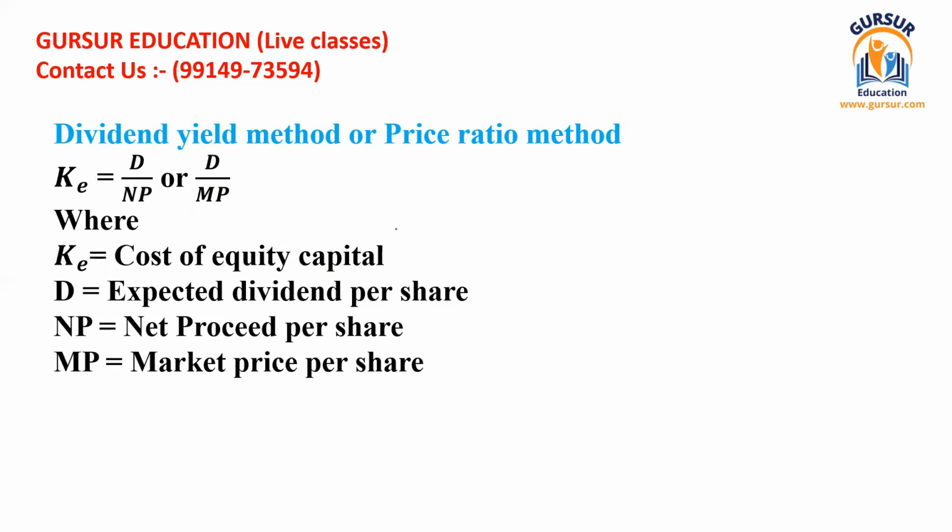So cost of equity is equal to the expected dividend per share, written in the numerator, and net proceeds or market price can be written in the denominator. This is all you need to understand regarding the dividend yield method.